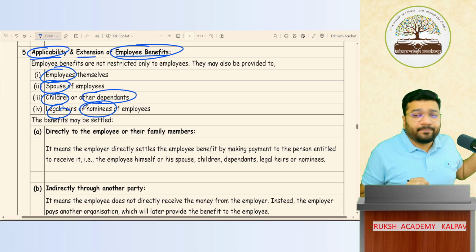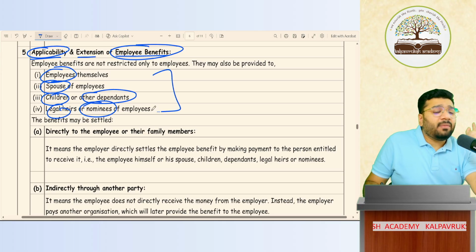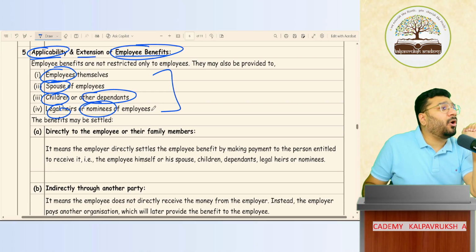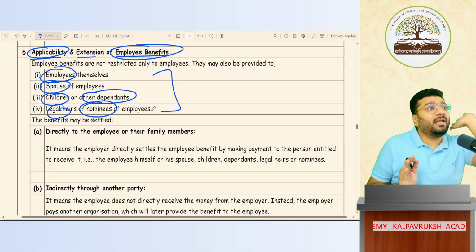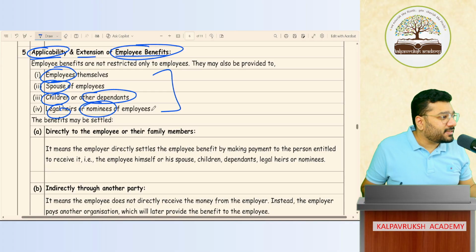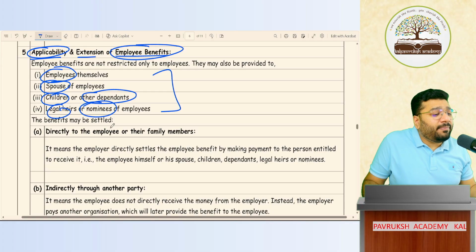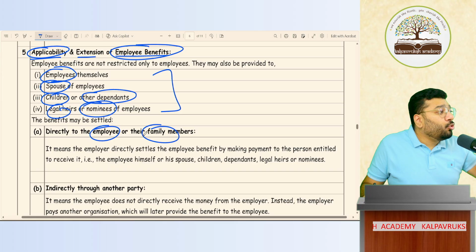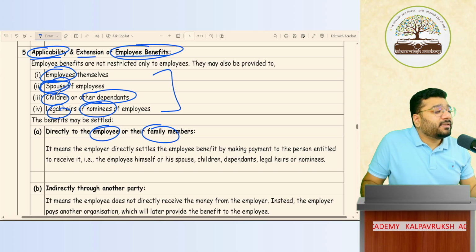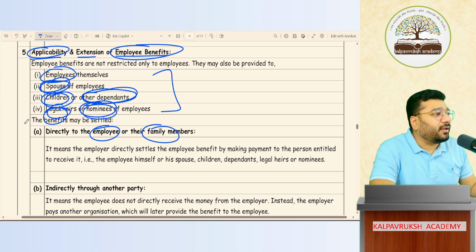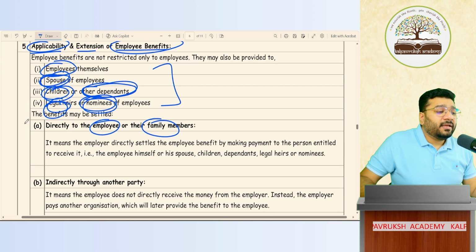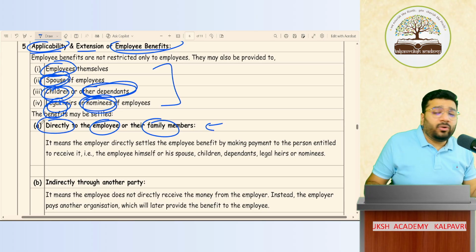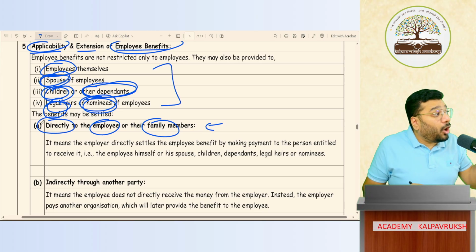Okay, not okay? Sir, this employee benefit should be paid only to the employee. If I pay to anybody else, it is not employee benefit. True or false? False. You can pay this employee benefit directly to the employee. If the employee is not available, you can pay to any of their family members. Who are the family members? Spouse, children, other dependents, legal heirs or nominees. Okay, not okay? Okay. In the first case, this amount is paid to these people directly by the organization.